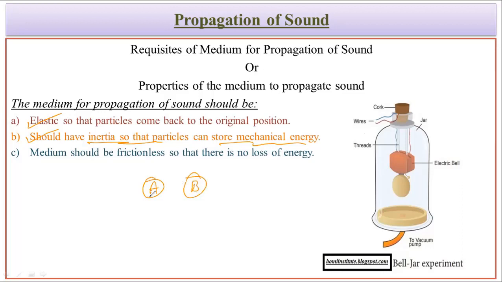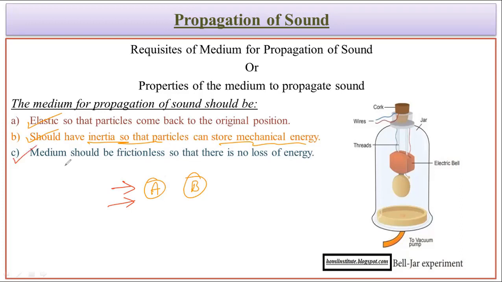So when particle A is at rest, it has an inertia of rest. And when we supply kinetic energy to it, the body comes into motion. Then it changes its inertia of rest to motion, and it comes closer to particle B. When it comes closer to particle B, body A changes the inertia of particle B from the inertia of rest to the inertia of motion. This does a particular amount of work. So the inertia of the particle also plays a very important role in the propagation of sound, in how sound propagates from one terminal to another.